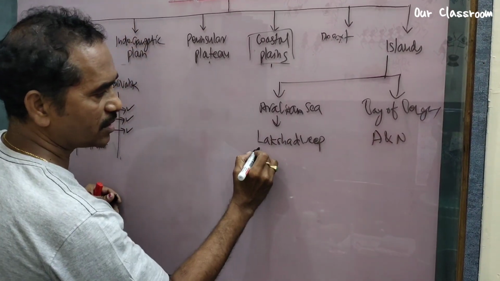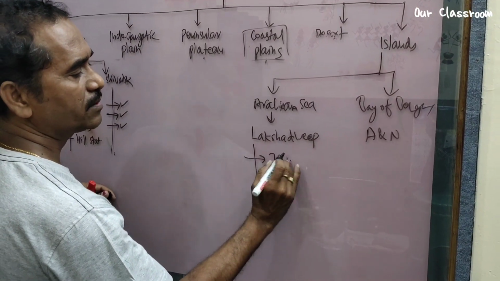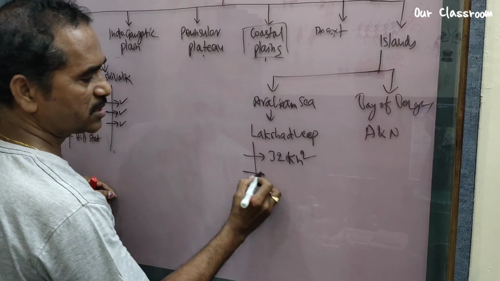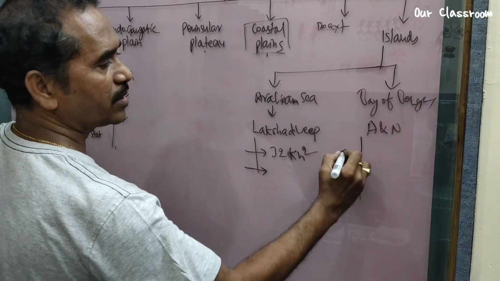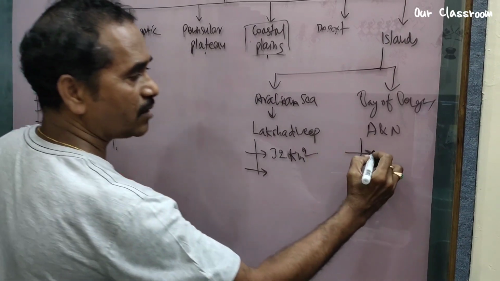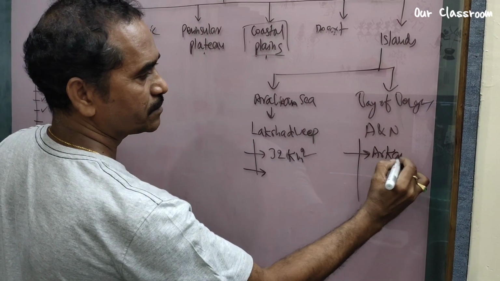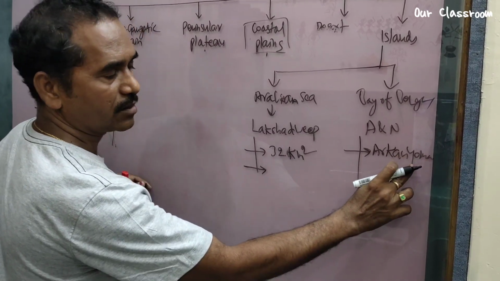Now what do you know about Lakshadweep? The area of Lakshadweep is 32 square kilometers, and it has very special flora and fauna. And this side, Andaman Nicobar is a part of Arakan, the extension of Arakan Yoma mountain range, which is located in Myanmar.